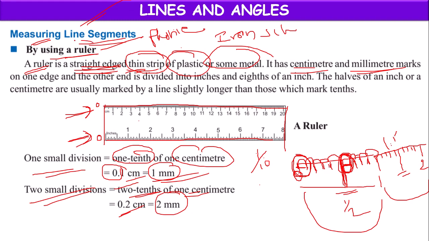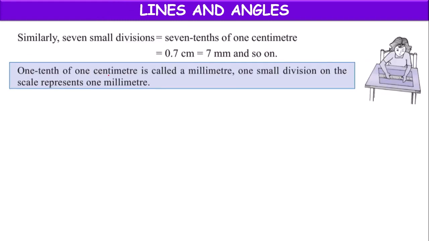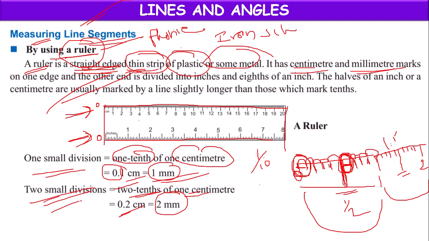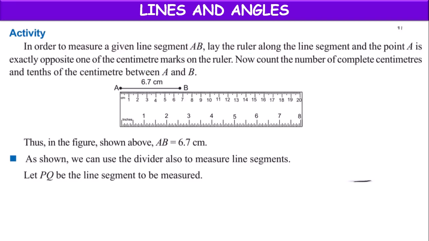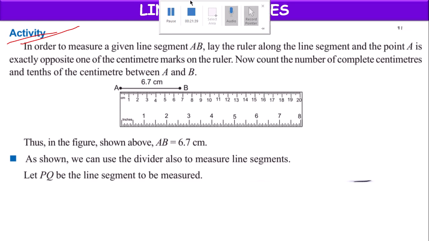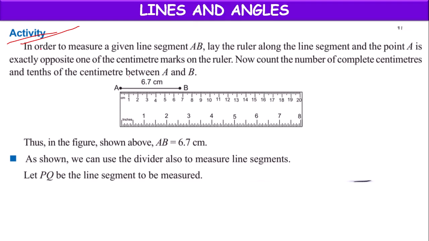So now by using a ruler, how to measure the line segment? Suppose instead of 2, we have 7 small divisions. Then 7/10 of 1 centimeter, which is equal to 0.7 centimeter or 7 millimeter. Let's check that with the help of an activity.